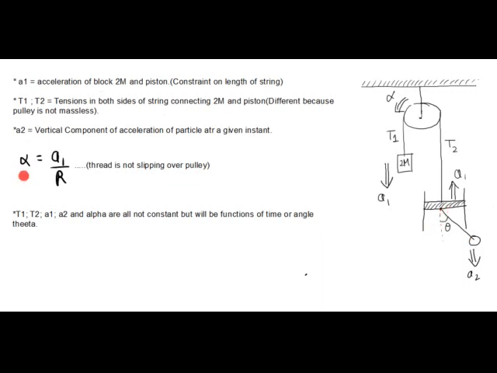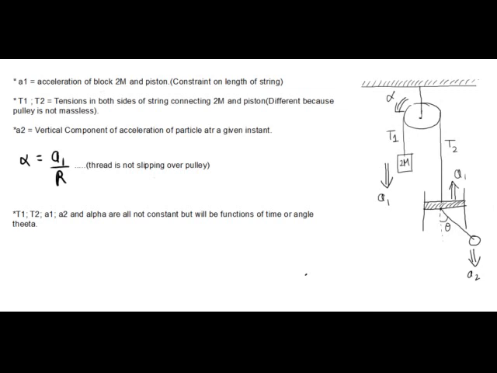Now I can say that alpha is the angular acceleration of this pulley. So alpha is equal to a1 by r, because the thread is not slipping over the pulley. The acceleration of any point on the circumference of the pulley will be equal to the acceleration of the thread. The tangential acceleration of any point on the thread is a1, so that has to be equal to alpha into r, because the thread is not slipping over the pulley.